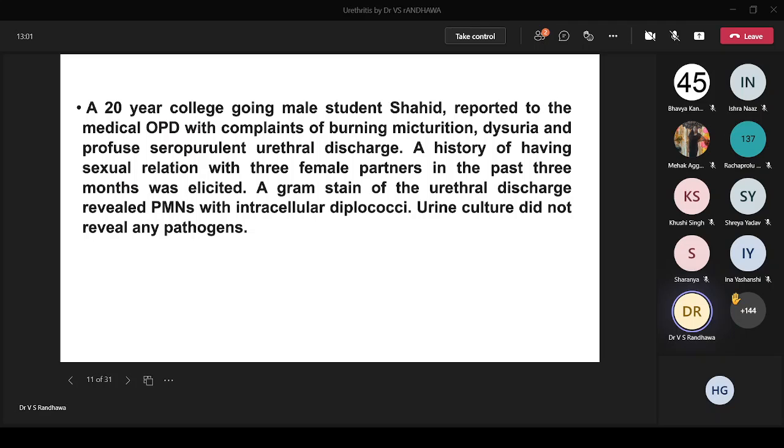Because this organism is a very fastidious one. It requires enriched media. Your point is also taken, it might be that the patient has taken something. But the main thing you should understand is, unless we have a specific diagnosis, if we don't put on the right type of media,